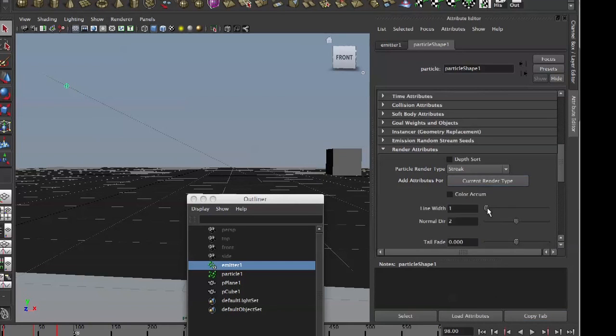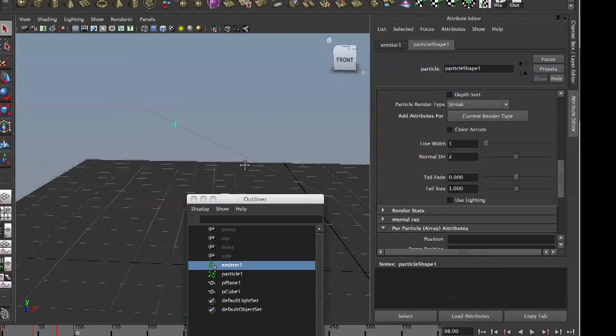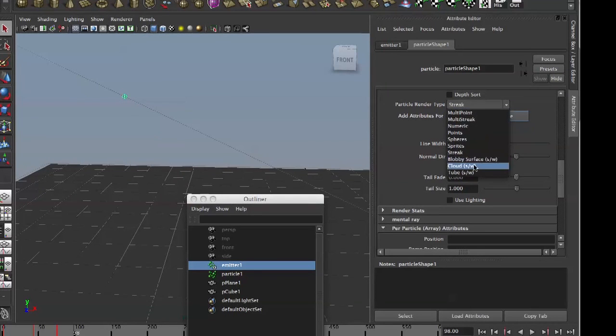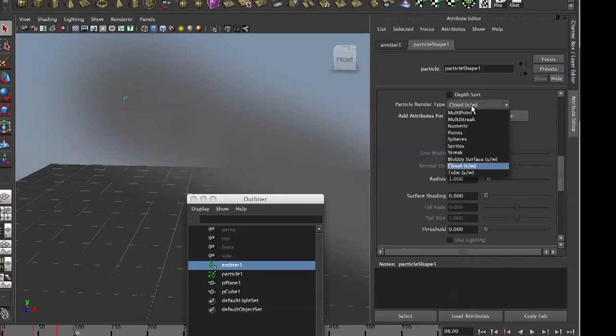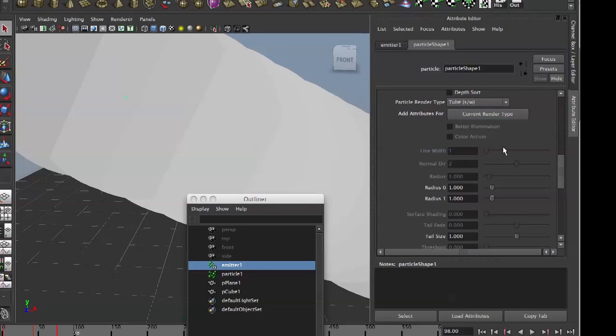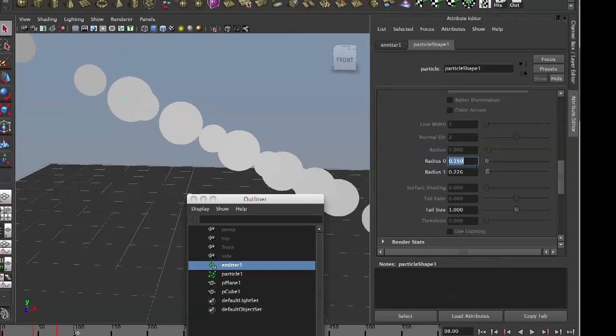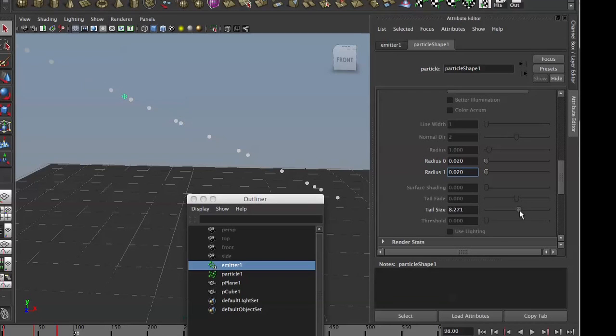Oh, this is too long. And then tail size. Let's see, cloud. Check it out. Tube. Let me see it. And the type. Okay, that's good.